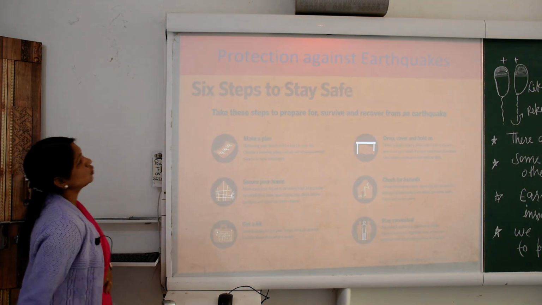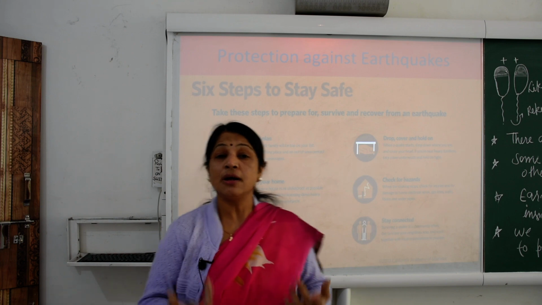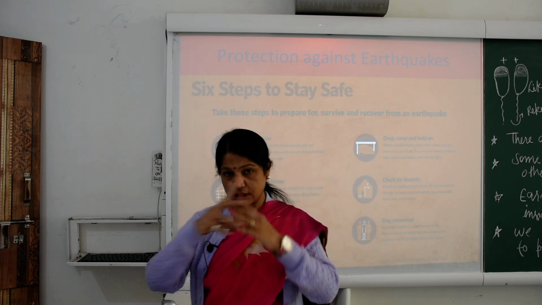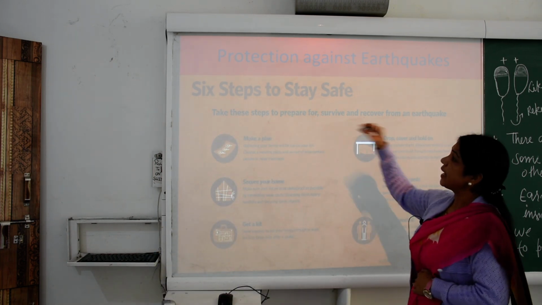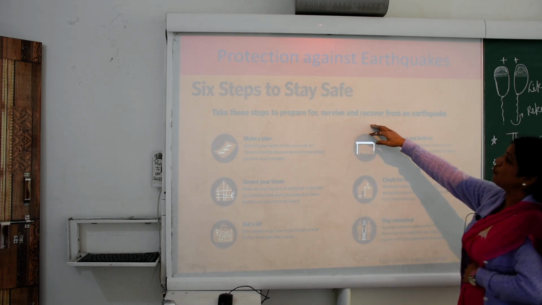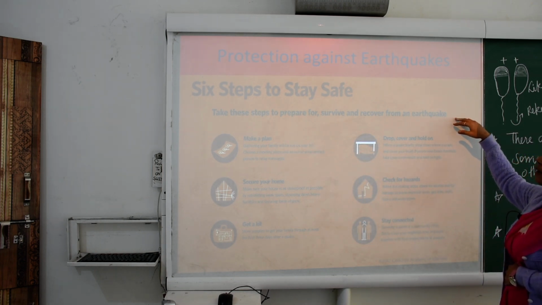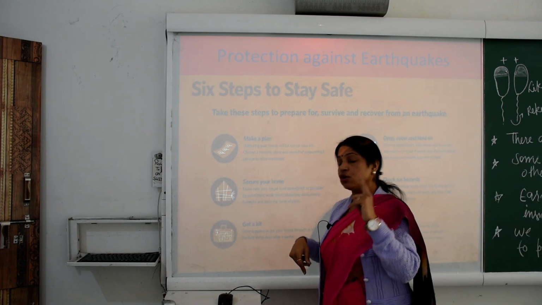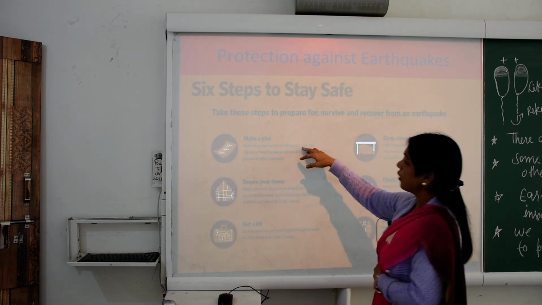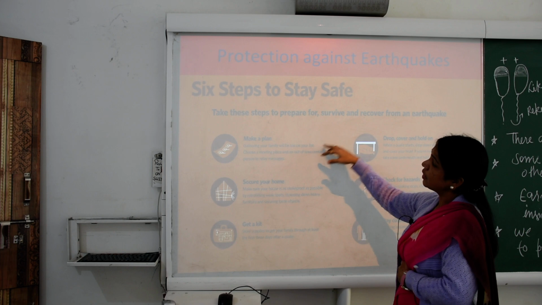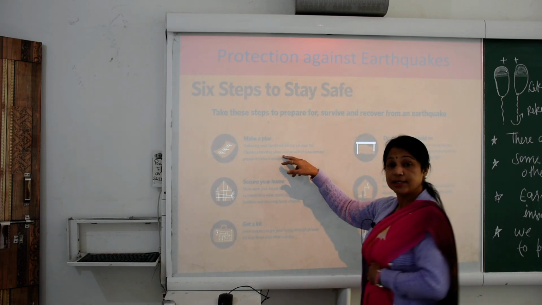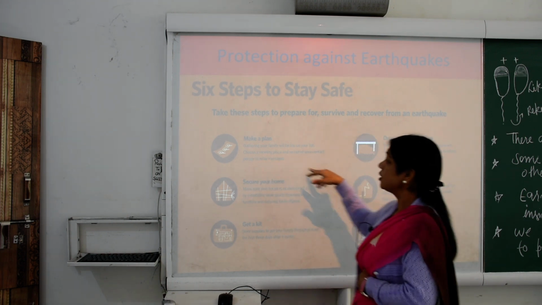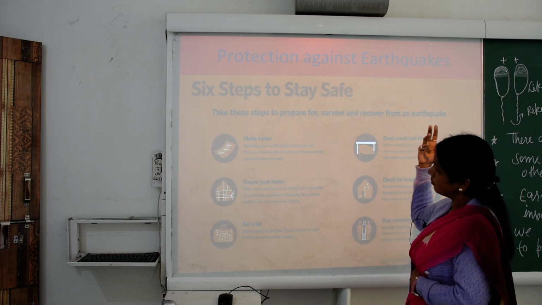Now further we are going to see the protection against the earthquake. What are the major steps we should take during the earthquake? So let's see the first. Take these steps to prepare for, survive and recover from an earthquake. First, make a plan. What should we do? We should make a plan, gathering our family will be top of our list, and choose a meeting place and an out-of-area contact person to whom we can send a message.